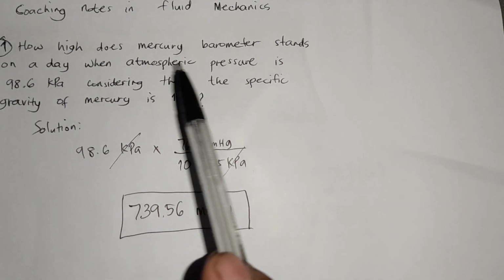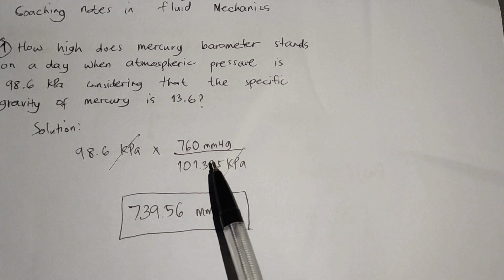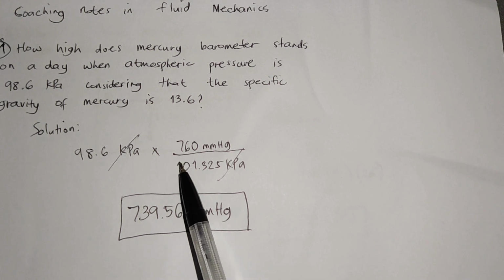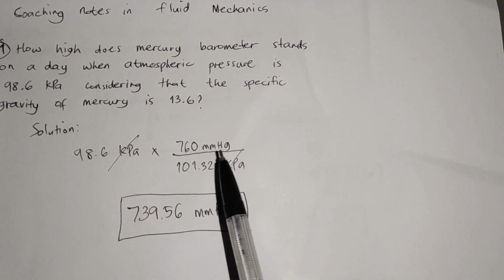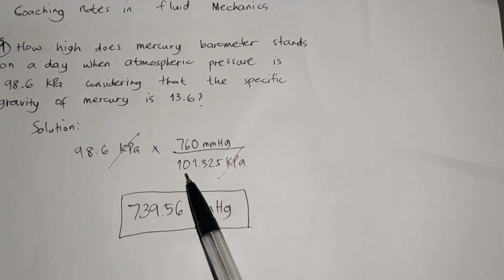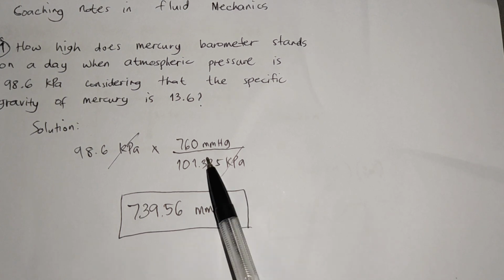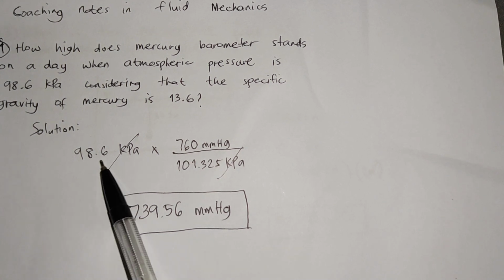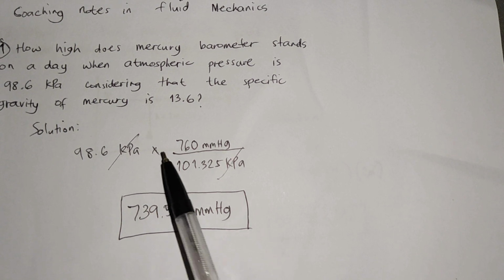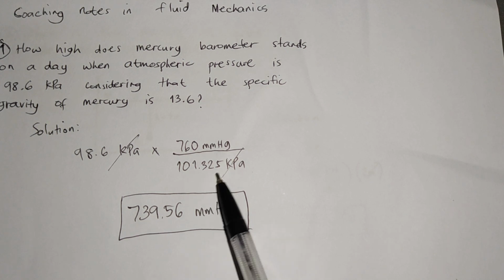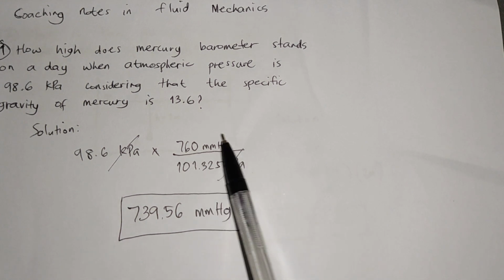So meaning, pressure pa rin ang hinihingi pero naka millimeters of mercury na siya. So itong 98.6 kilopascals na to, kinuha ko yung conversion niya papuntang millimeters of mercury. We all know na ang standard conversion ng 1 atmospheric pressure is 101.325 kilopascals, and ang katumbas niya in millimeters of mercury is 760. So, multiply ko itong 98.6 kilopascals dito sa ratio ng 760 millimeters of mercury at saka ng 101.325 kilopascals. Na-cancel out si kilopascal, kaya nakuha natin yung unit na naka-millimeters of mercury.